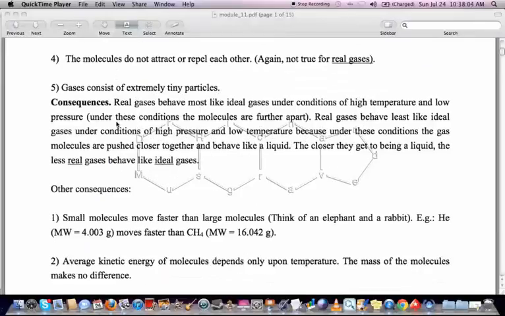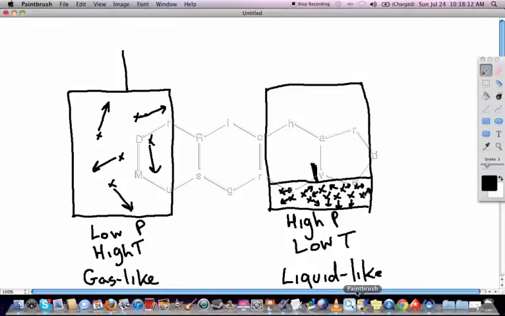So the consequences of this are that real gases will behave most like ideal gases under conditions of high temperature and low pressure. So let me show you a diagram of that. Under conditions of low pressure and high temperature, what we're talking about are a small number of gas molecules in a large container, and they're moving very, very quickly. And the more quickly they're moving, and the fewer there are and the lower the pressure, the more this real gas will react like an ideal gas.